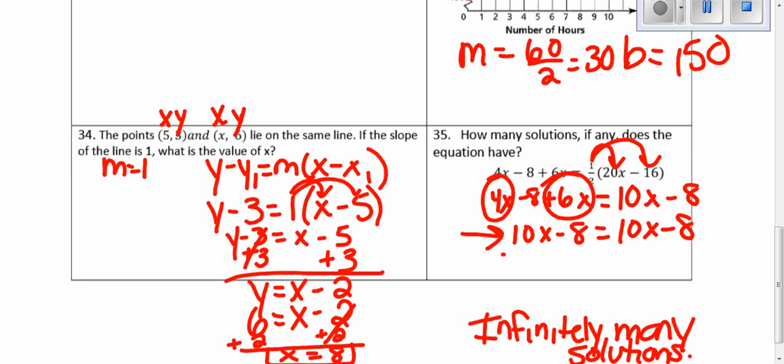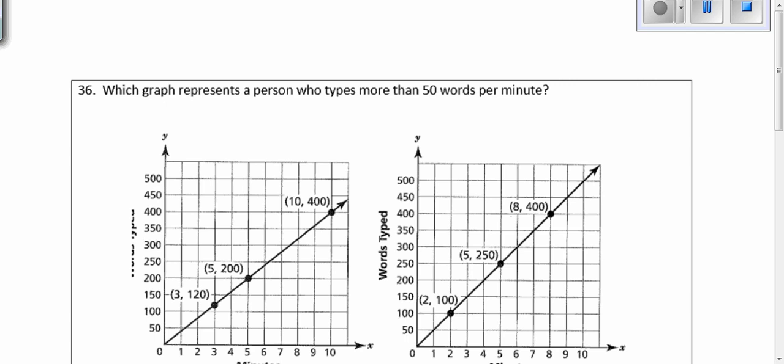If you didn't see this from here, you could take it a step further. Combine your x's by subtracting 10x on both sides, and you get negative 8 equals negative 8. And again, same number on both sides, you're going to have infinitely many solutions.